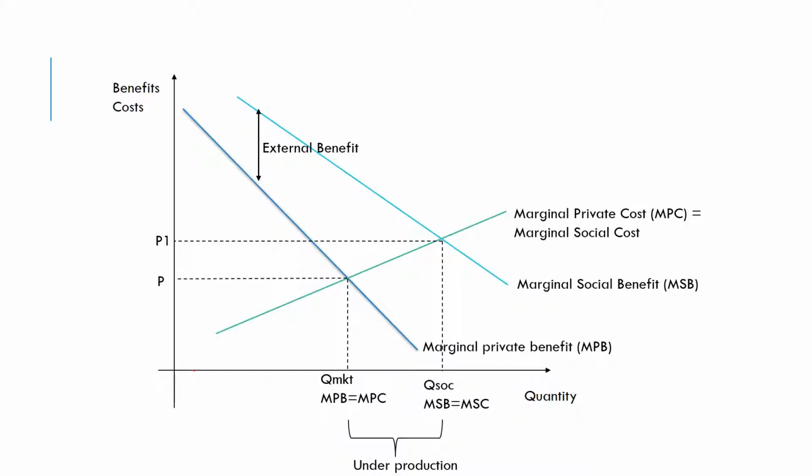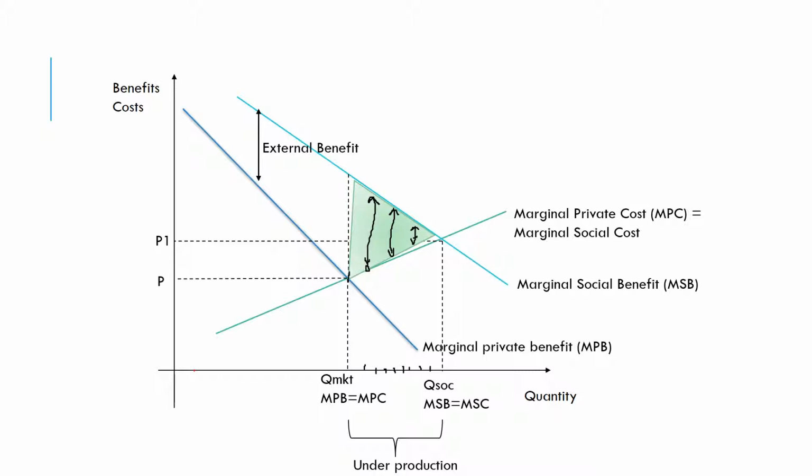So if I go up from the quantity that's actually being produced, Q market, I can then look to the right and say, right, these are all the bees in our example, or people getting degrees that haven't taken place or wouldn't take place in a free market scenario. And we can see for those people, there is a benefit that outweighs the cost that we are missing out on. So this value here, and then for this individual unit is this value here, and so on and so on. So if we were to quantify that area, the area of units that are not being produced, and the extent to which the benefits outweigh the costs of those units, we would get an area that looks like this blue triangle here.